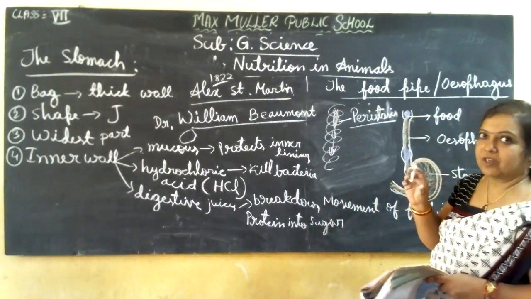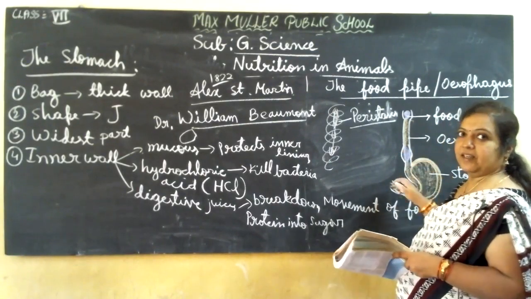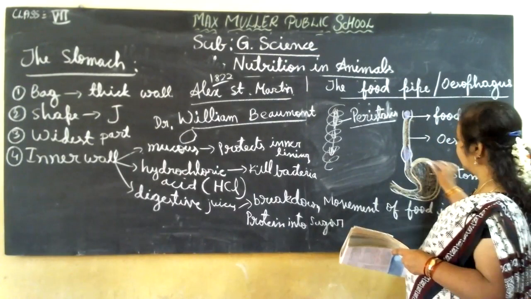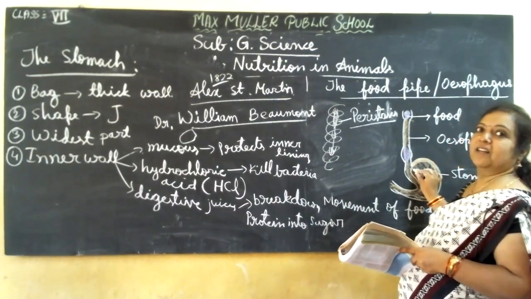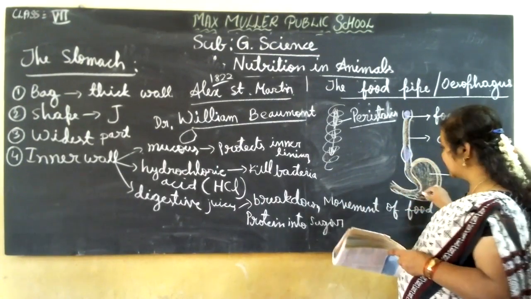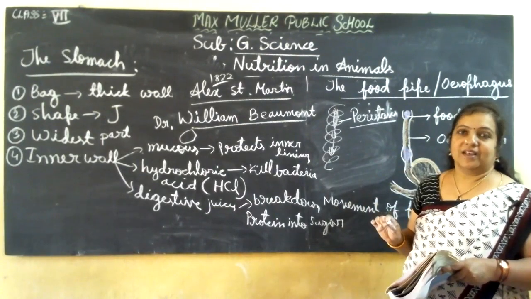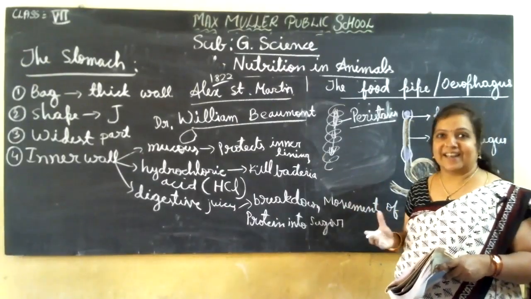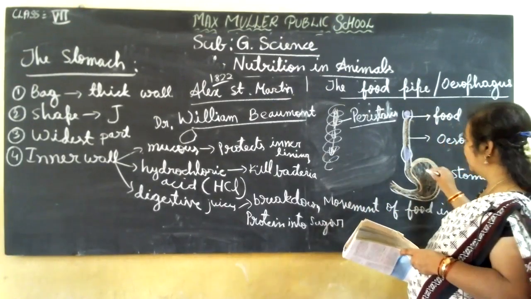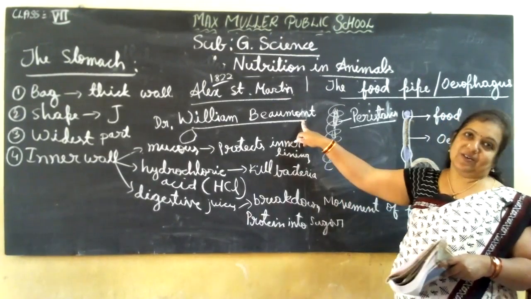Whatever absorption it needs, it absorbs there, and proteins are converted into sugar. Only after digestion is completed here will the food be allowed to pass to the next chamber, the small intestine. See, this is magic. Automatically our organs know when to pass the food. This was known by this doctor.